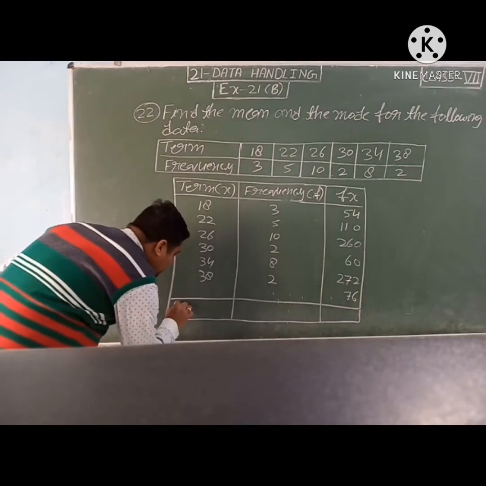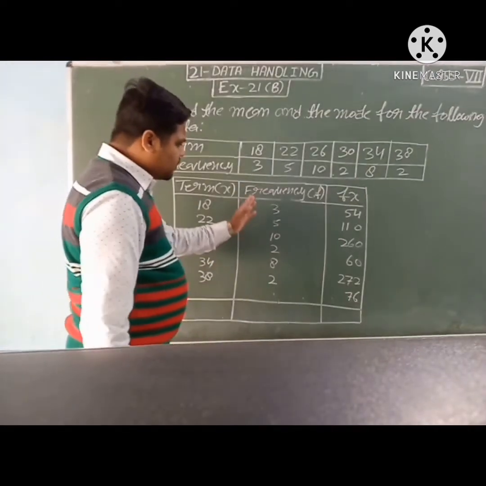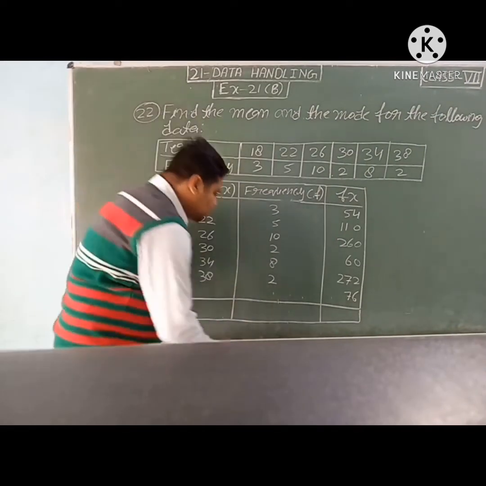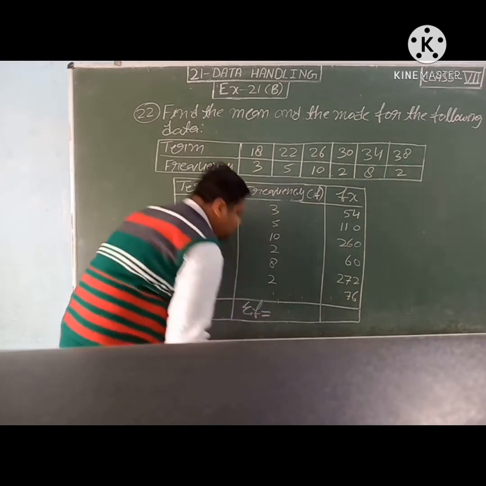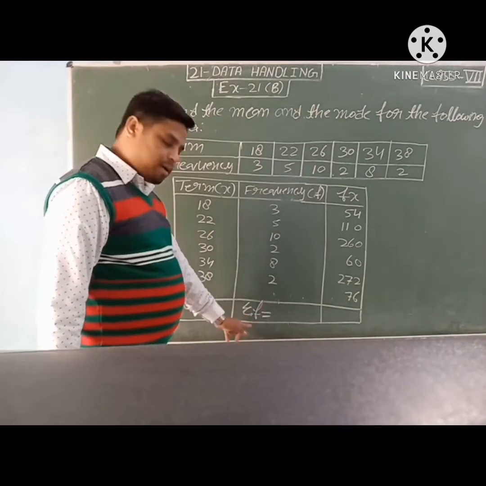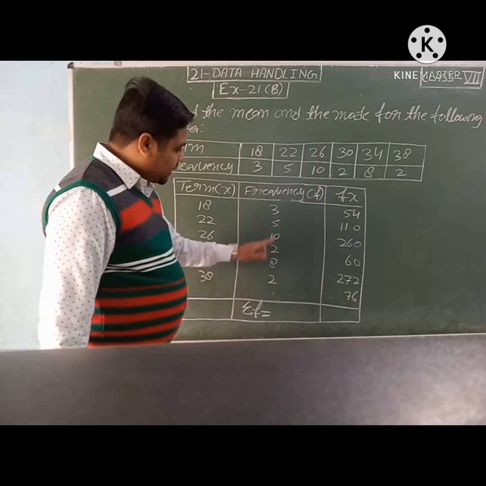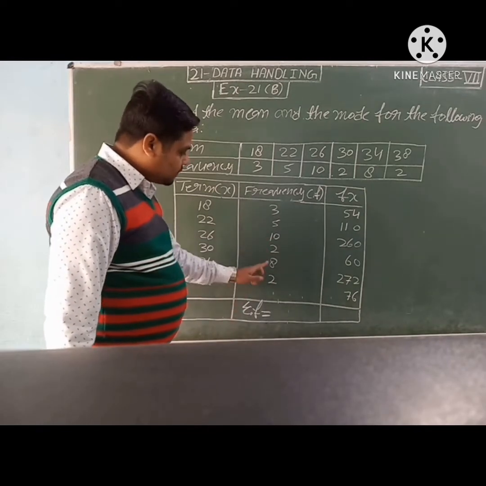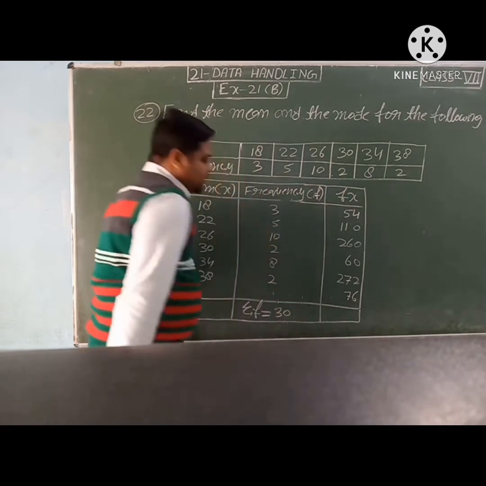Here we will write, total is not needed to write. Here we will do the sum of f. So sum of f we will write as sigma f. Sigma means sum, sum of f, frequency. So 5 plus 3, 8, 10, 18, 20 plus 8, 28 and 2, 30. So sigma f is coming 30.